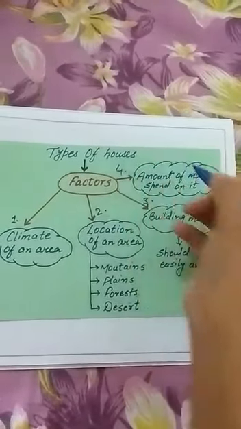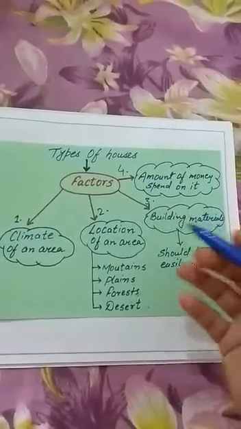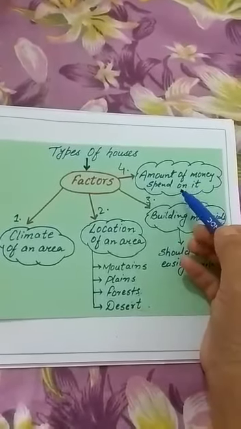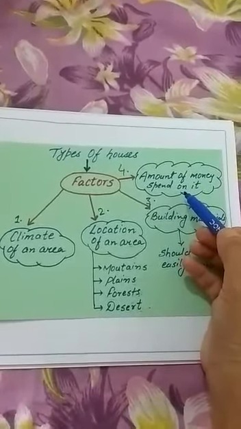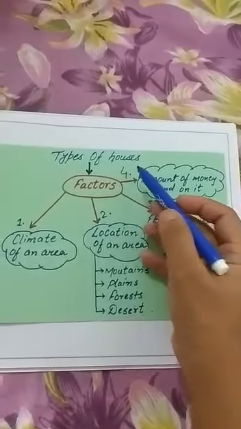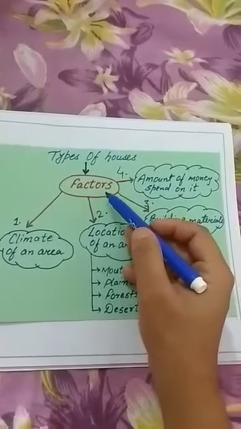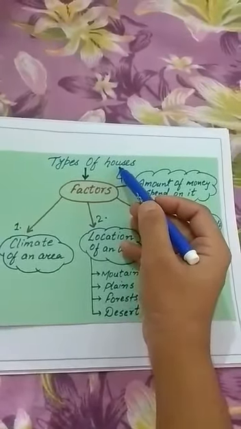Now the fourth factor is the amount of money spent on it. How much money we are going to spend on building the house, and what comfort we are going to get from that house. So the money that we are going to spend is the fourth factor for the types of houses.